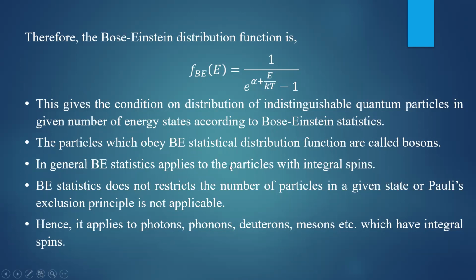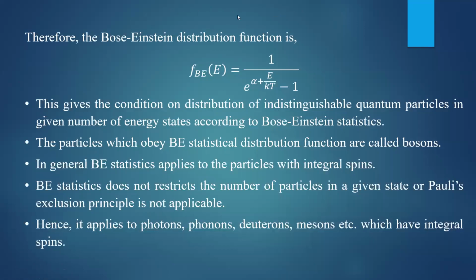So Bose-Einstein statistics is applicable to particles with integral spin. It does not restrict the number of particles in a given state, or it does not obey Pauli's exclusion principle. These things you have to remember. The examples are photons, phonons, deuterons, mesons, etc., and these particles are generally known as bosons. Bosons are the particles obeying the Bose-Einstein distribution function. The applications of the Bose-Einstein distribution function we'll consider in the next class.